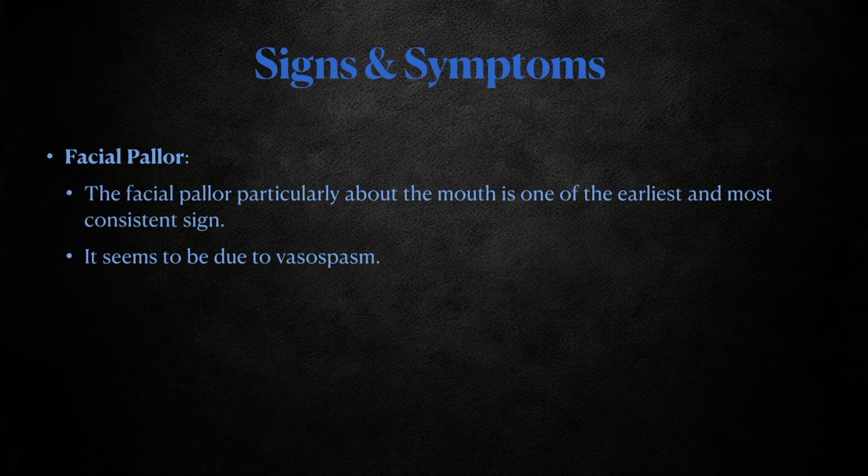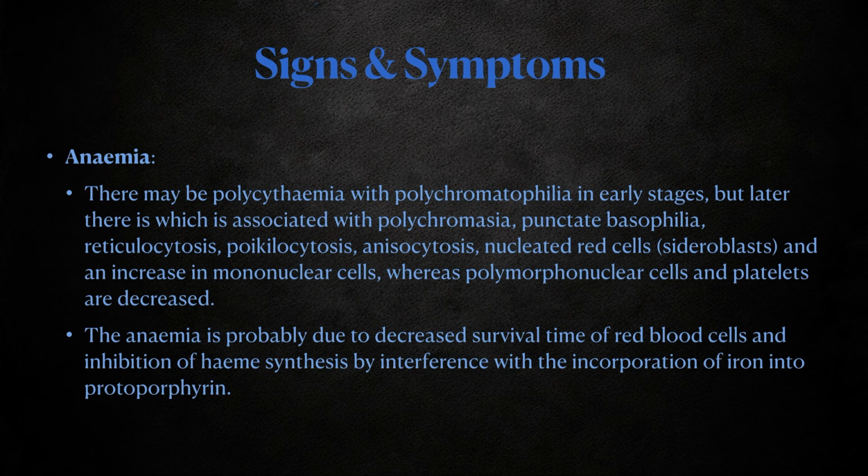Coming to signs and symptoms. The first is facial pallor. Facial pallor, particularly about the mouth, may be present because of hemolysis. It is seen in earlier stages and is the most consistent sign. It may also be due to vasospasm. Then there may be anemia.